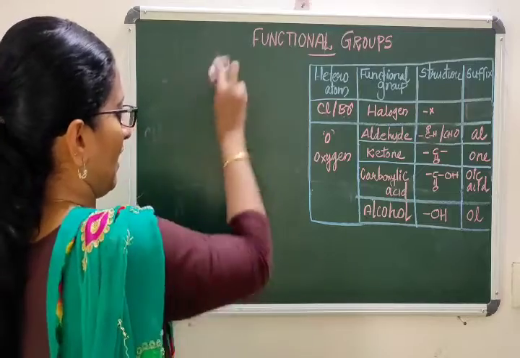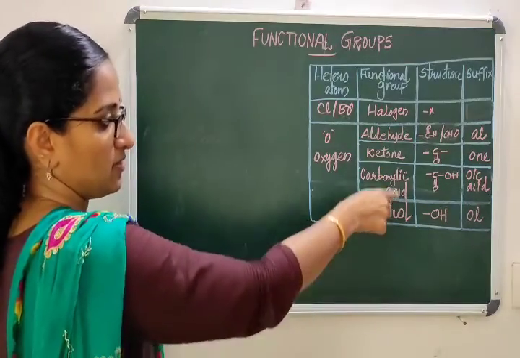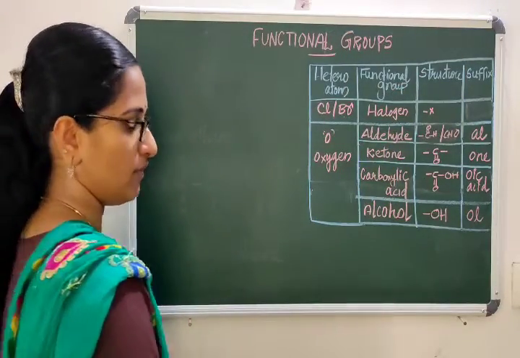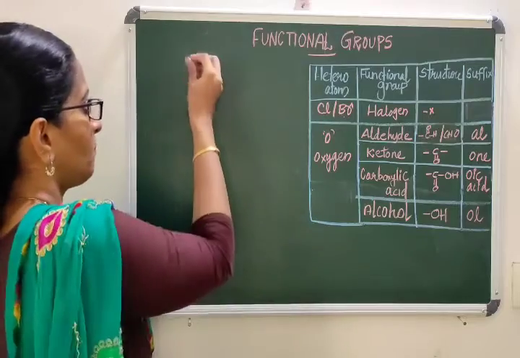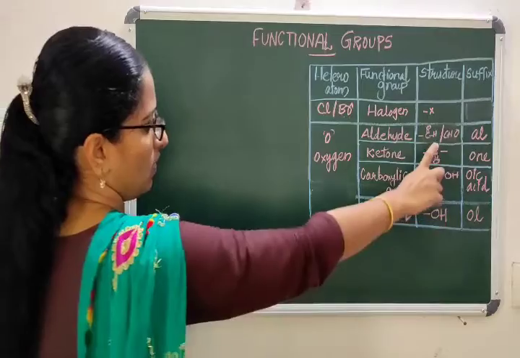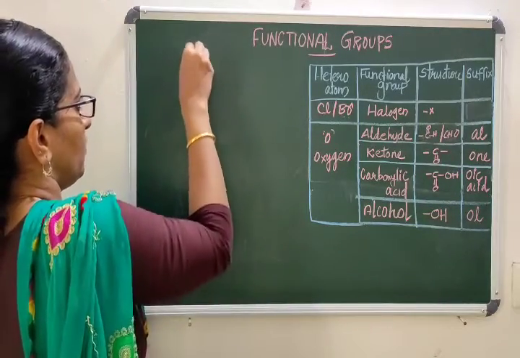Only in the case of halogens you have to add a prefix, but for the rest of the functional groups you have to add a suffix. I will show you how we will fix the suffix. First let me take the aldehyde functional group, because oxygen is the heteroatom. Same compound, the first member of the alkane series.